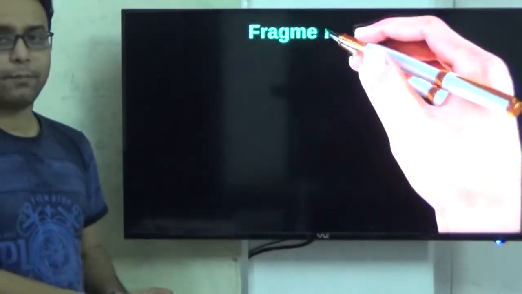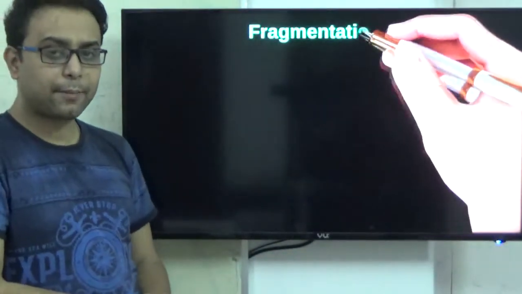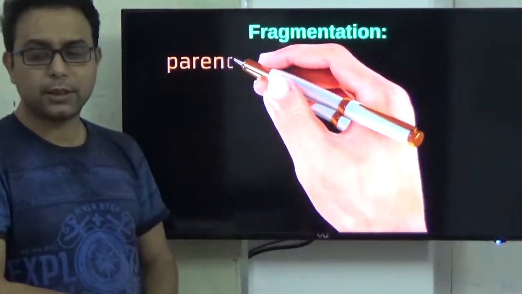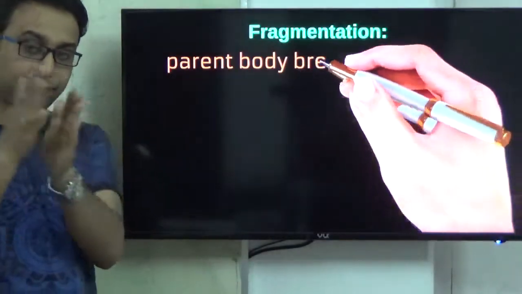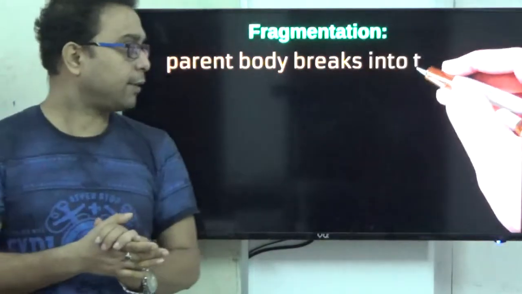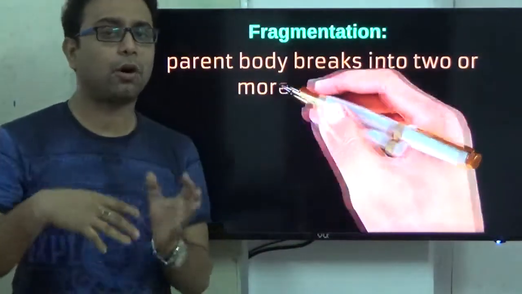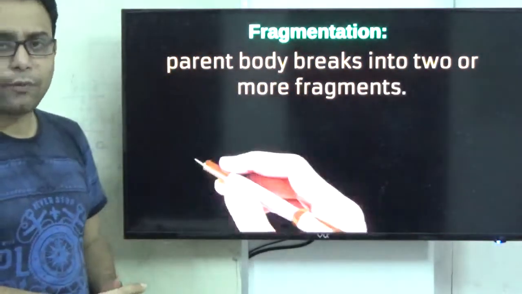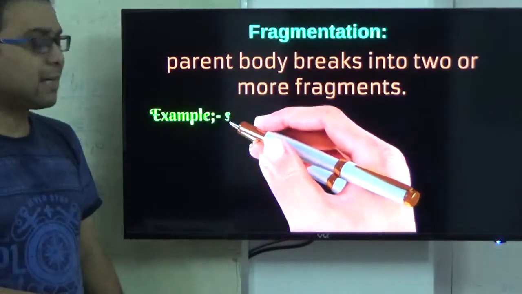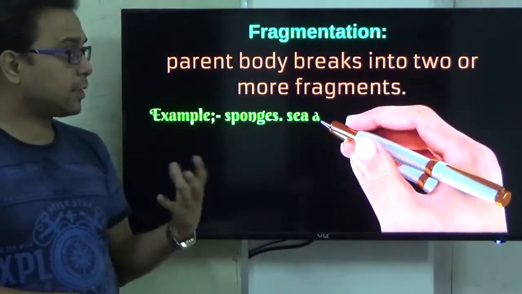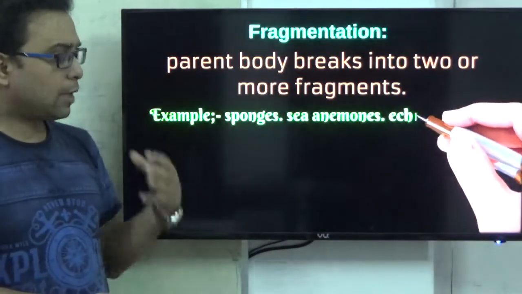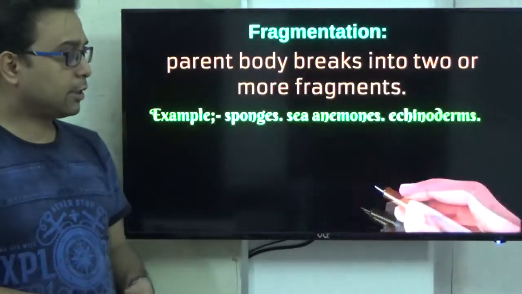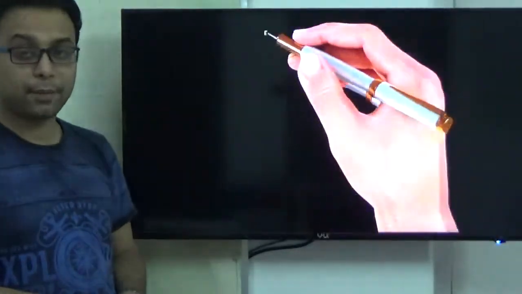Another very important process is fragmentation. Fragmentation is a very important process. Here, the parent body is divided or breaks into two or many parts or fragments. When we discuss fragmentation, we give examples like sponges and sea anemones, which divide by the fragmentation process.